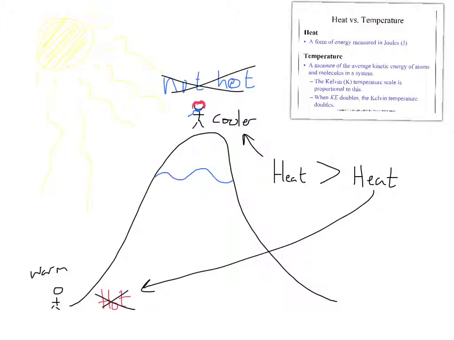It feels hotter because there's more air molecules at the bottom of the mountain, and so the average temperature is going to be higher. Whereas at the top, when there's fewer air molecules, there's going to be less heat transfer, and so therefore you don't really feel it. So this is a good way to separate out heat versus temperature.